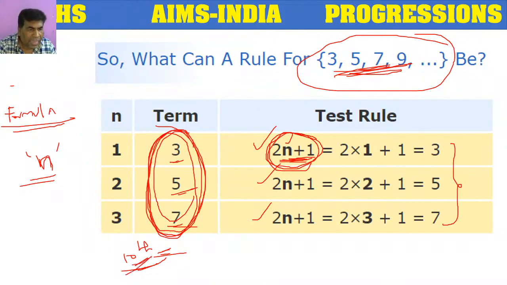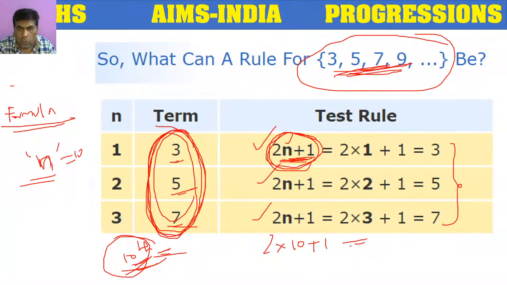Now they asked for the 10th term. So this n value is 10. In the place of n we have to keep 10: 2 into 10 plus 1, 20 plus 1. 21 is the correct answer. So if we know the rule of any sequence, automatically we can find any term in that sequence.